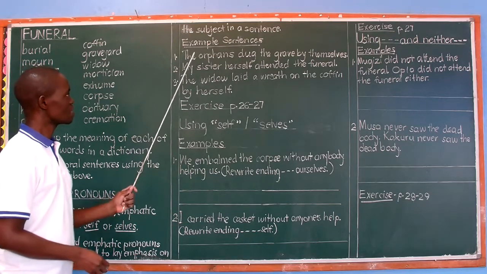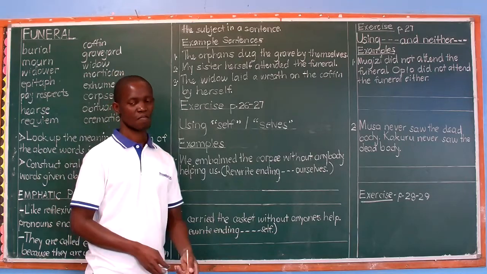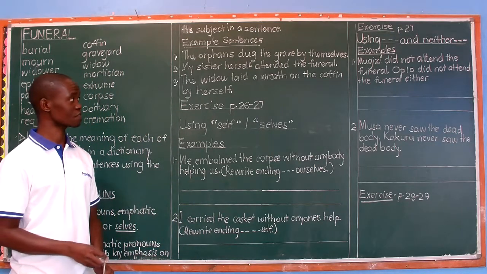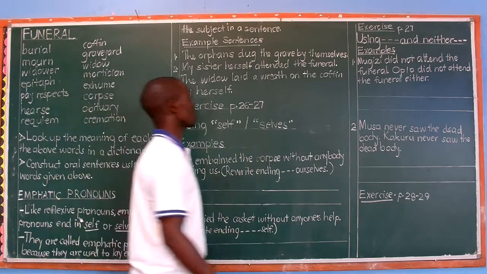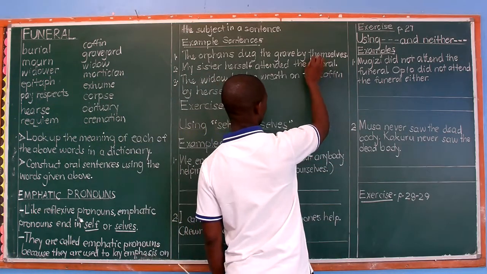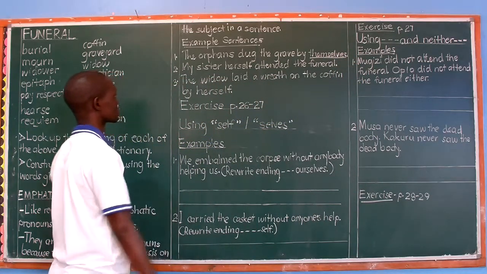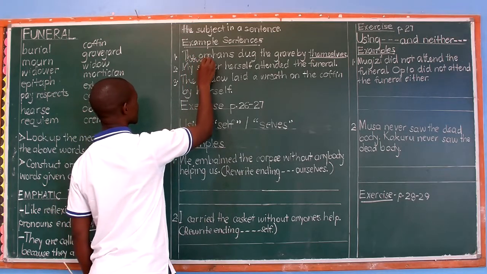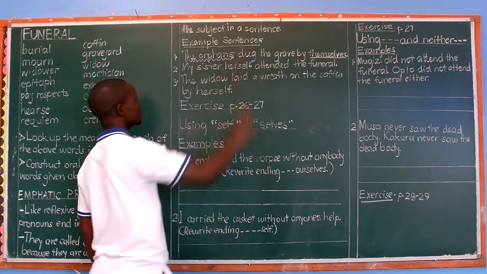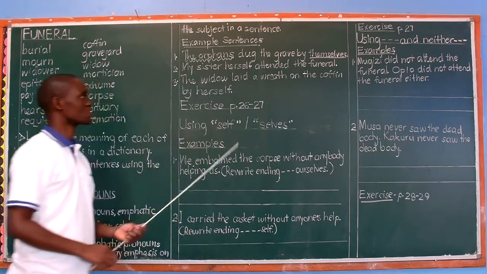subject. Number 1, the orphans dug the grave by themselves. The orphans dug the grave by themselves. Yeah, that's our answer. What is the emphatic pronoun? The emphatic pronoun is themselves. It has been used to lay emphasis not on the grave but on the orphans. The orphans is the noun on which we are laying emphasis with the emphatic pronoun themselves.